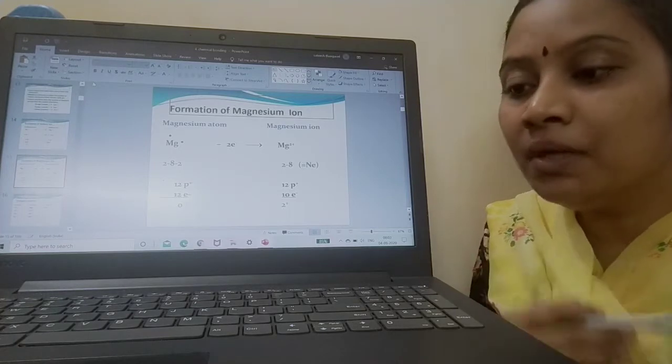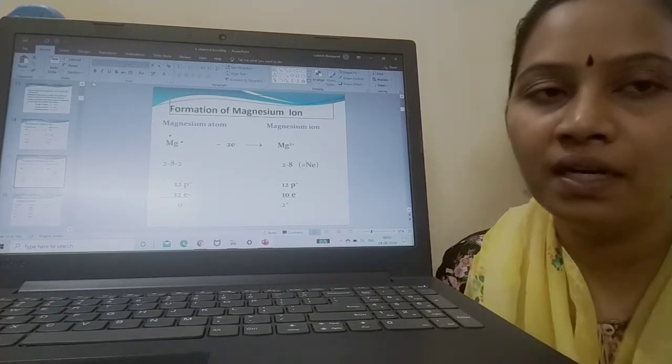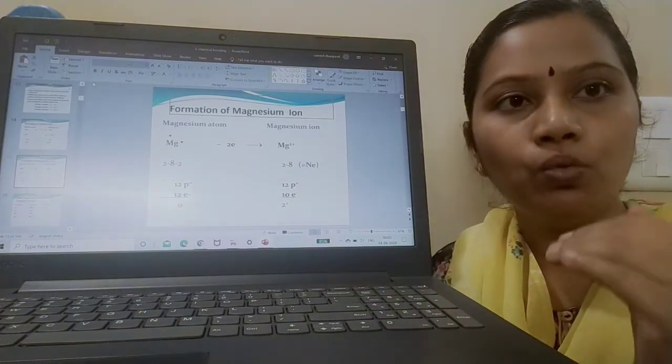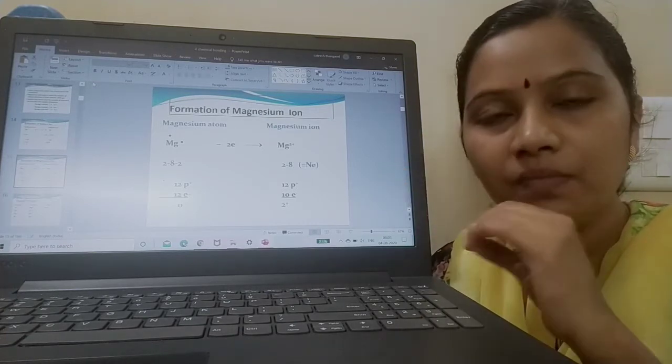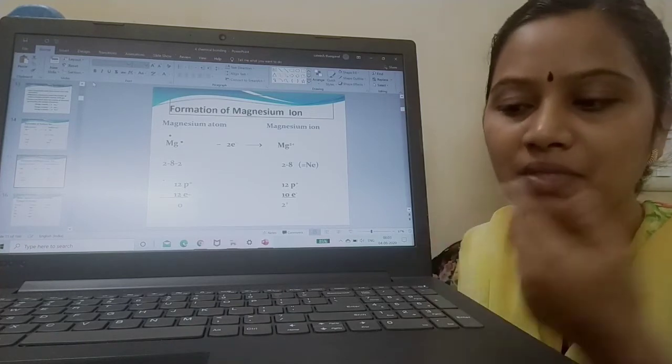Very easy concept. So, magnesium's atomic number is 12. How has it filled the orbitals? 2, 8 and 2. It wants to become 2, 8 so that it will be close to neon. It will be equal to neon. For that, it needs to get rid of 2 electrons. When it has removed 2 electrons, it becomes Mg2+.